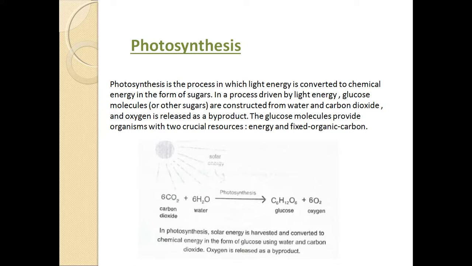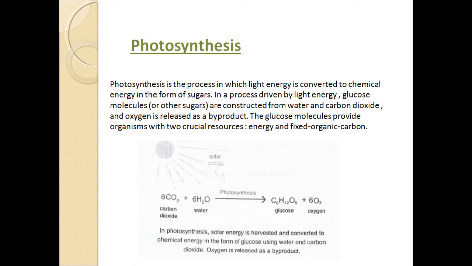It is the process by which green plants use the sunlight to produce their own food. In this process, they release oxygen into the atmosphere, which is utilized by all living organisms for respiration.